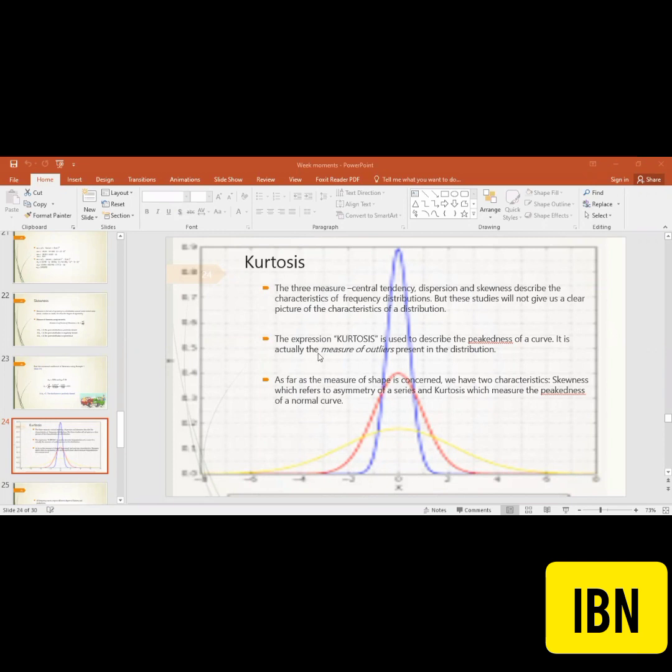Okay. So the expression kurtosis is used to describe the peakedness of the curve. It can be the peakedness and the flatness, both. It is actually a measure of the outliers present in the distribution. For example, the greater the spread, it is because of outliers that your data is going right and left. So this is one of the advantages, that it can tell us about the outliers as well. So this basically tells us the shape of the distribution.